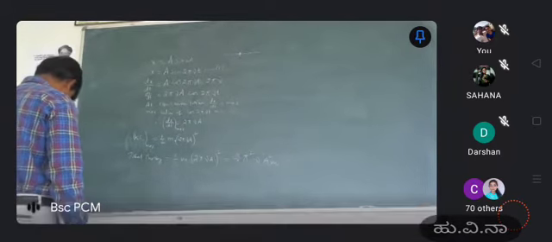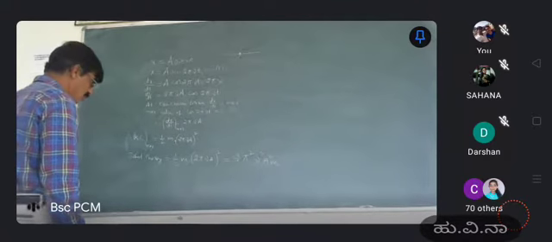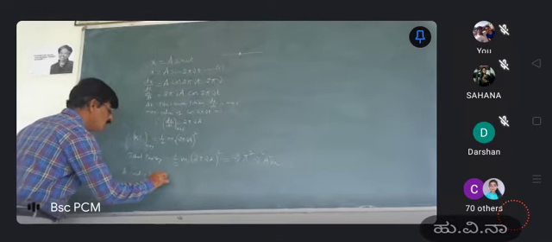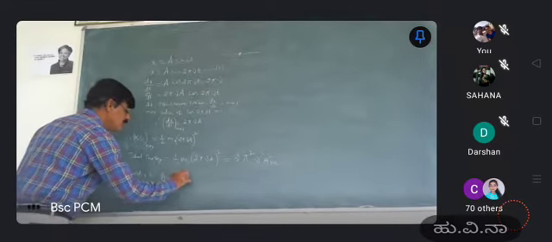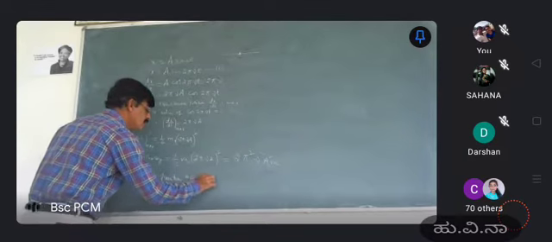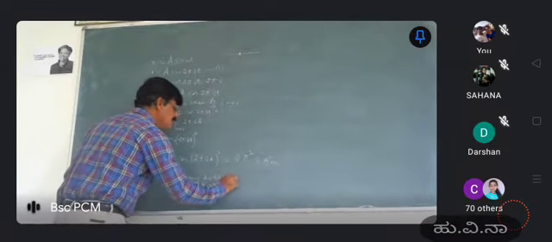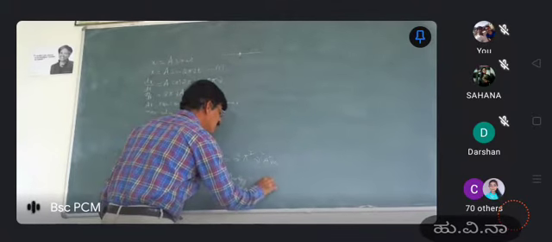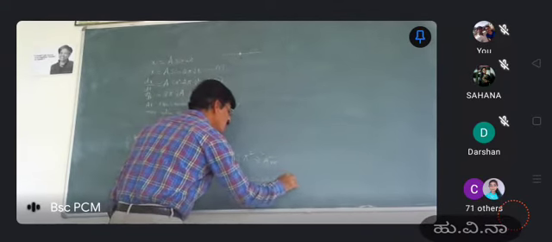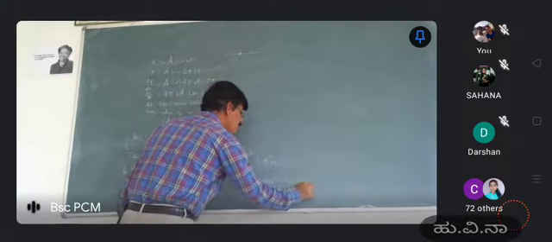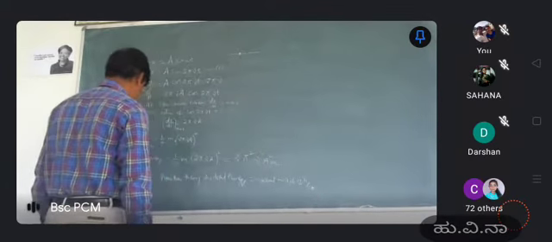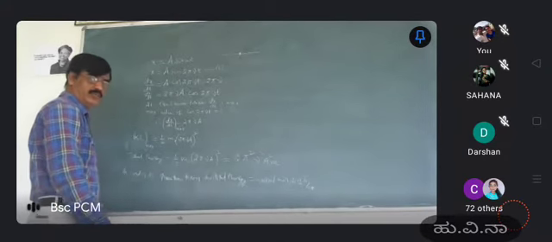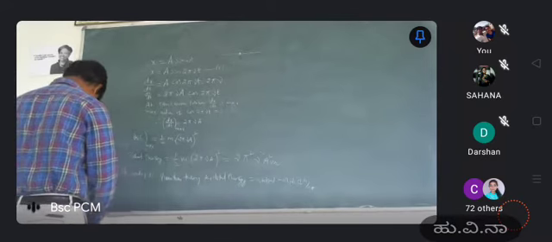the energy should be an integral multiple of h by 2 pi. So according to quantum theory, the total energy is equal to an integral multiple of h by 2 pi.